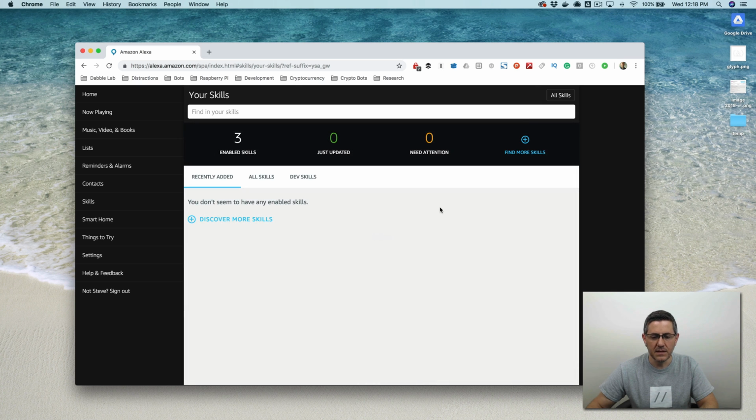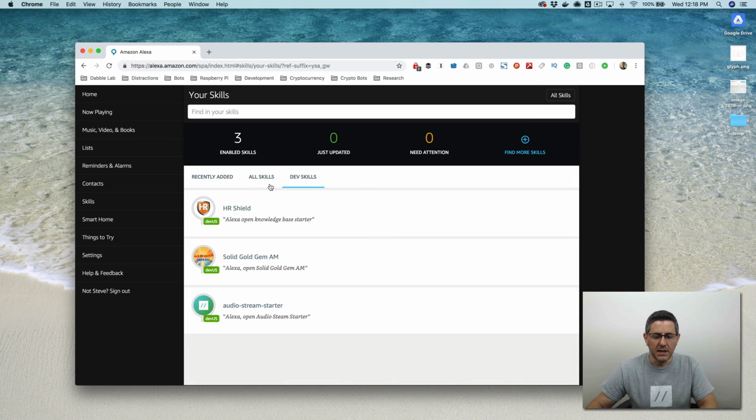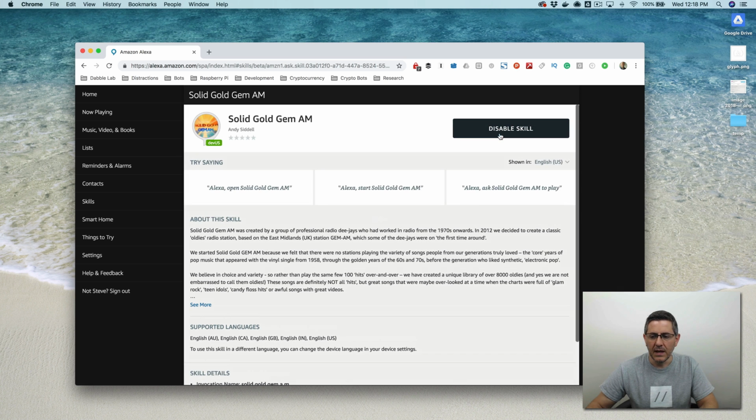And then the next thing you want to do if you're still having issues is go to your dev skills, go to the skill that you're having a problem with, and then make sure that it's enabled. And if it is enabled, disable it and then re-enable it. And this will almost always fix your issue. So that is quick tip number one.